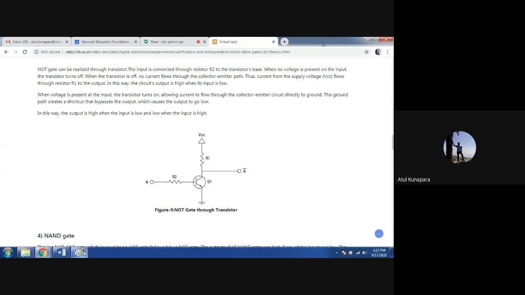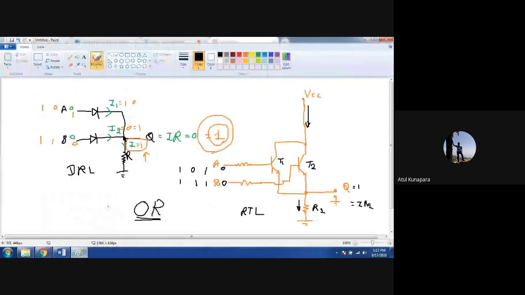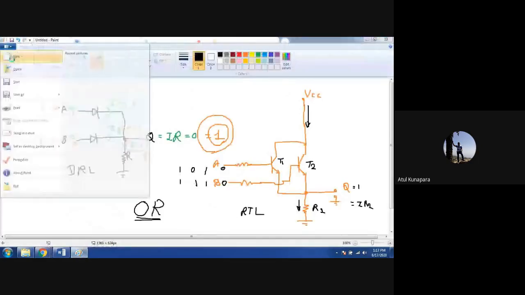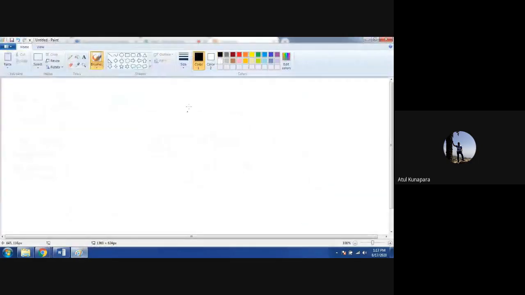Let me take this circuit also there, so you will be able to understand it there. Let me see the resistor transistor logic circuit for realizing the NOT gate. Right, the same circuit I am drawing here. Here there is a ground, and here we are applying the VCC.